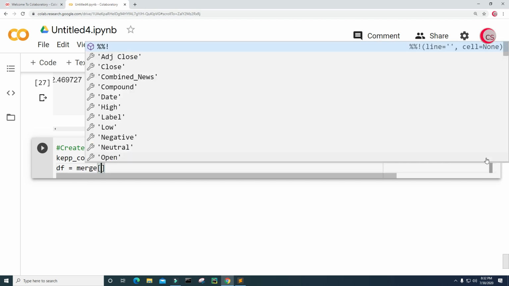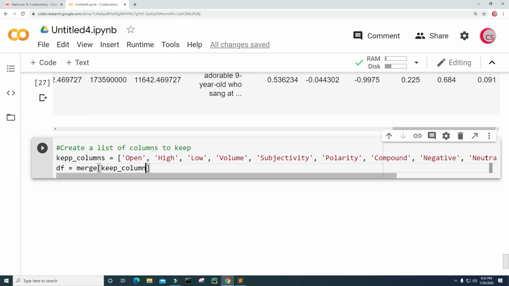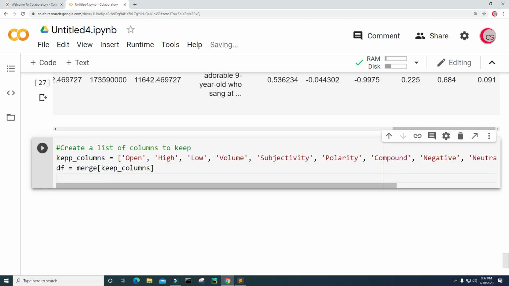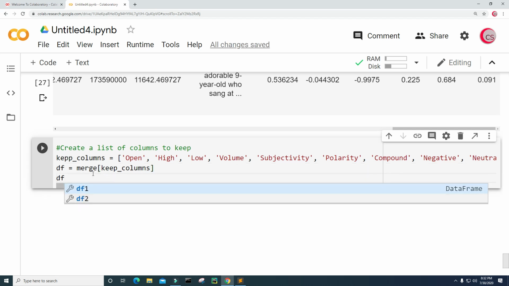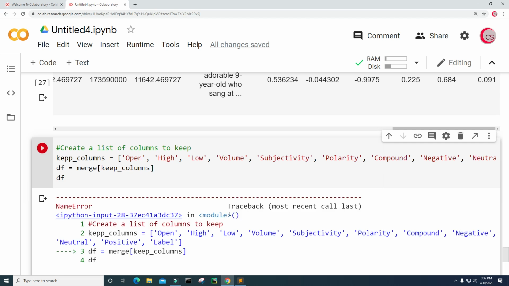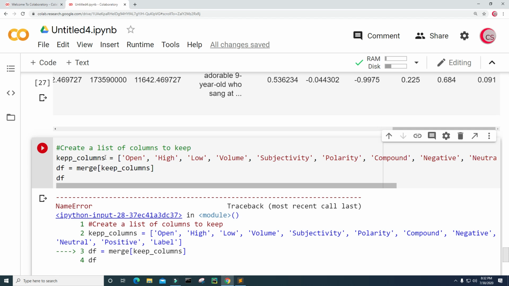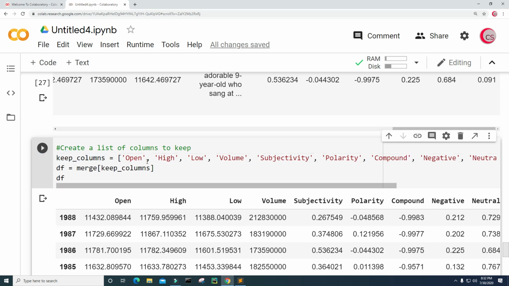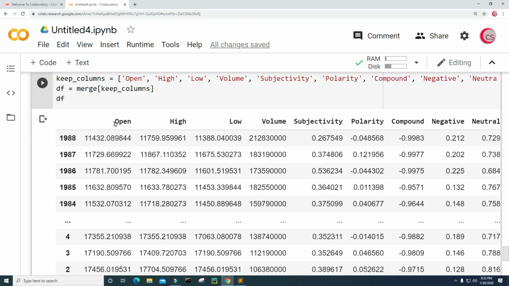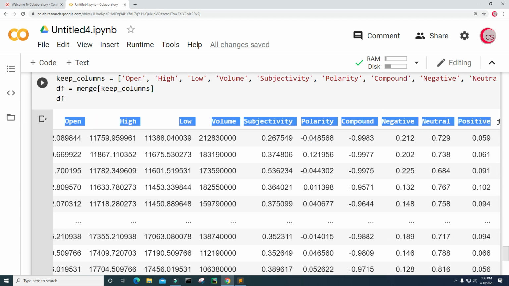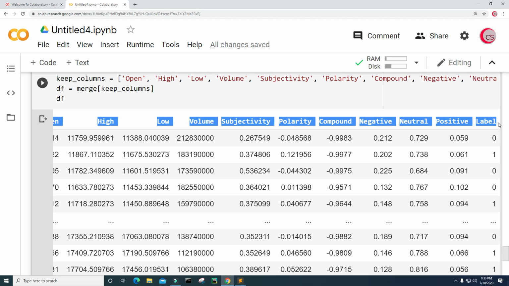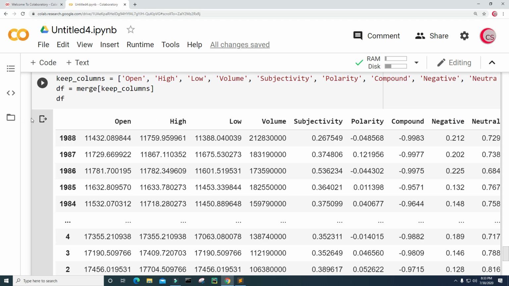And I'm going to use only the columns from keep_columns. Now let's take a look at the data set. So just type df, and let's run this. All right, so it looks like I messed up somewhere. Let's see. I misspelled keep. And let's run this. All right, now this is the data set that I plan on using to determine if the stock price will increase or decrease.